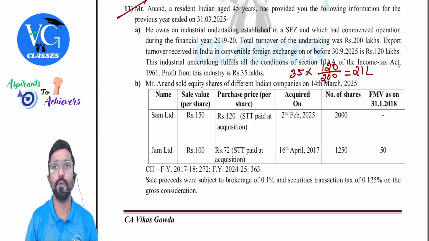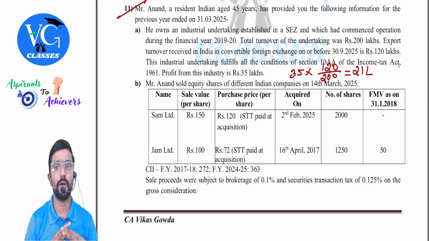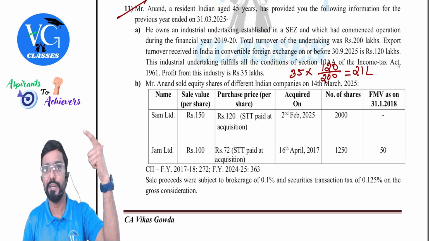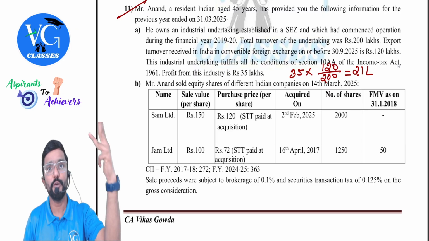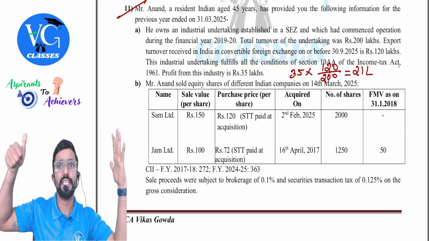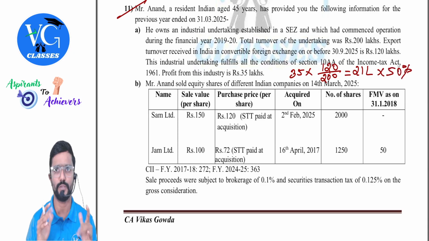Can I claim it fully? No. Check in which year we are. Which is our previous year? 2024-25. In which year was the operation commenced? 2019-20. Count it: 2019-20, 2020-21, 21-22, 22-23, 23-24, 24-25. We are in the 6th year. When we are in the 6th year, you can claim only 50% of this. Hope you are getting it.